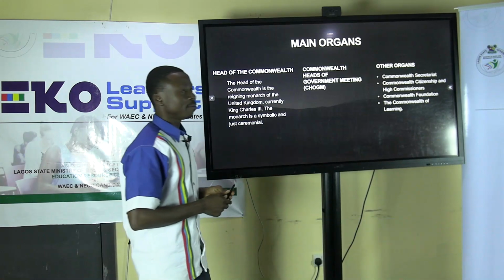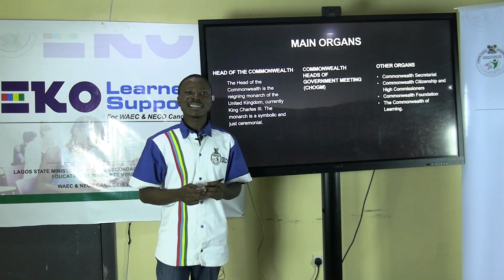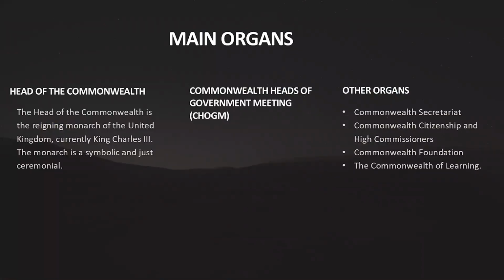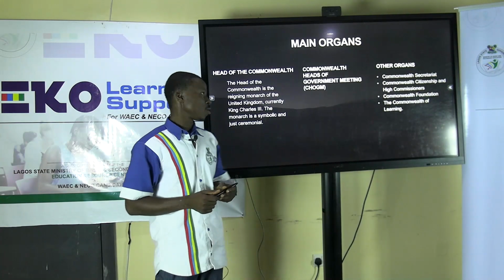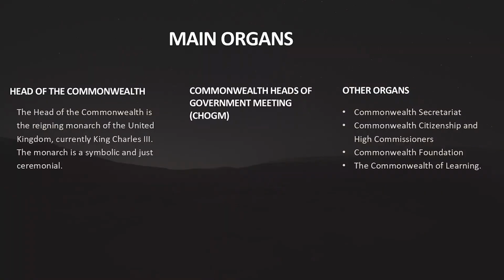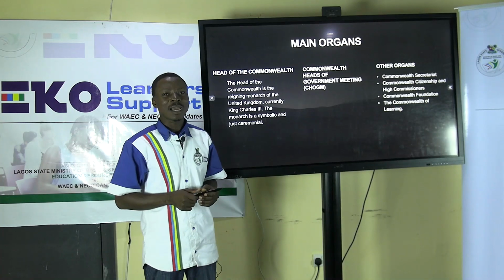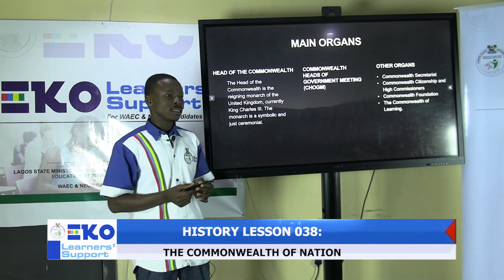Now we'll be looking at the major organs of the Commonwealth of Nations as an international organization and a multilateral institution. Then we'll be looking at the head of the Commonwealth. The head of the Commonwealth, as an organ or structure within the Commonwealth, is just a ceremonial position, seeing someone as a symbol of the organization.